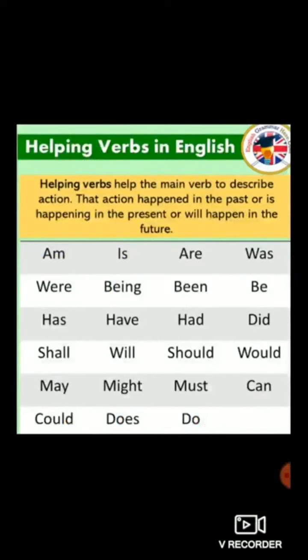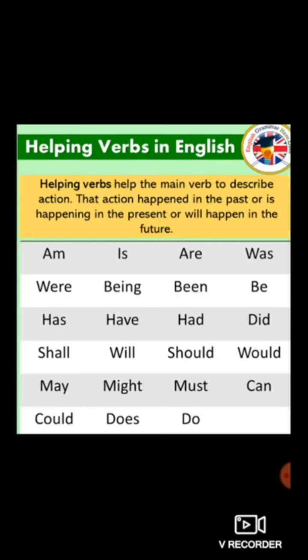Helping verbs help the main verb to describe an action, whether that action happened in the past, is happening in the present, or will happen in the future.